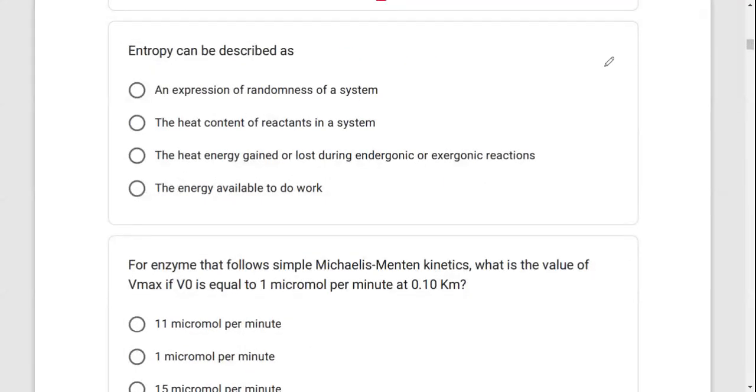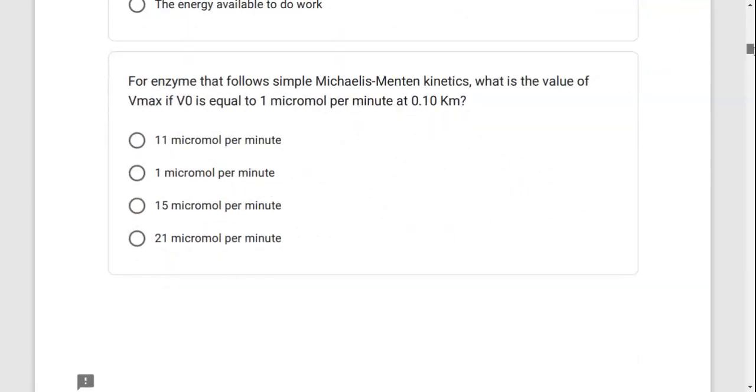What is entropy? If you look at a system, say this is a semi-permeable membrane, here you have particles and on the other side you don't have particles. These particles want to move in this direction. That is what we refer to as entropy, the degree of disorderliness or randomness of a system. Things always want to be random; they don't want to be packed together like that. So entropy is the expression of randomness or the degree of disorder.